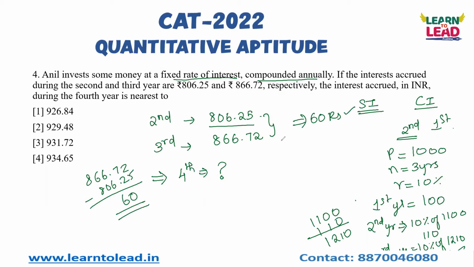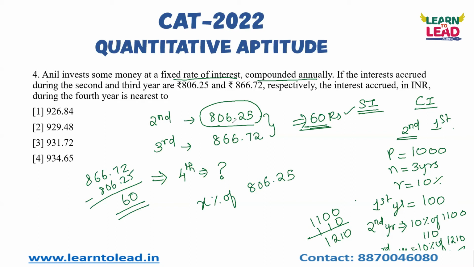This 60 rupees will be some X percentage of 806.25, because I will calculate the interest percentage on the amount which I have to pay at the end of the second year. The amount which I have to pay at the end of the second year, including my principal and interest, is 806.25.